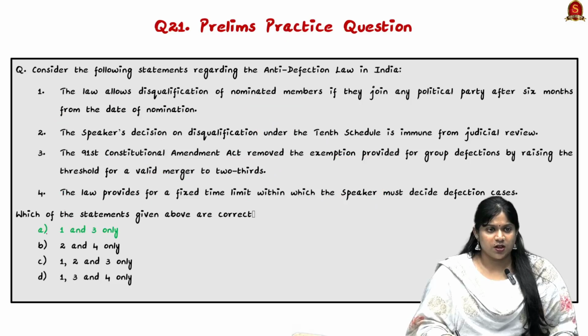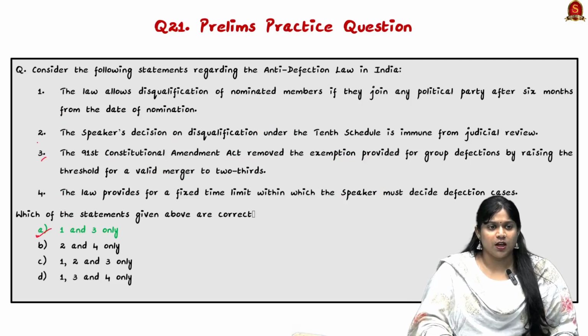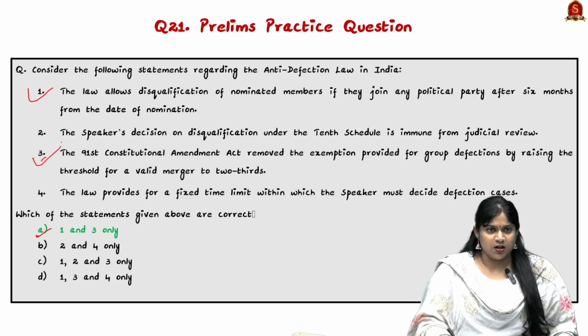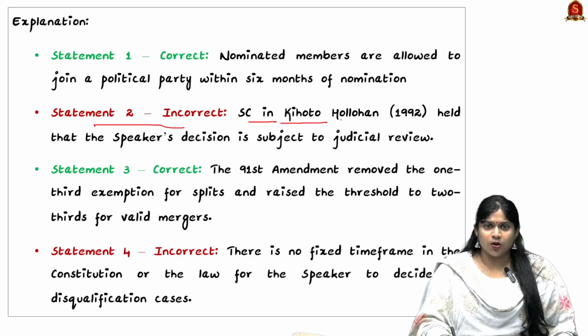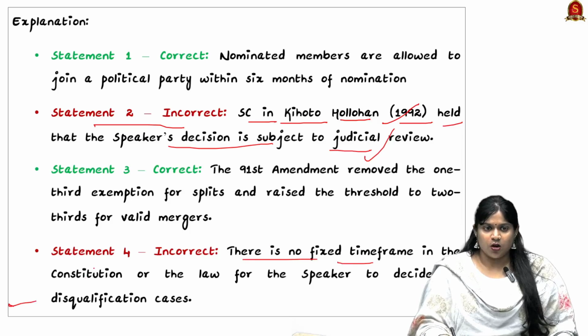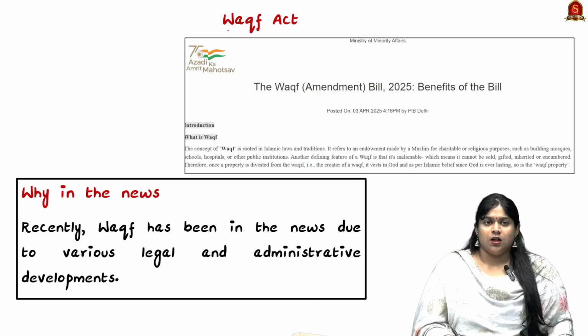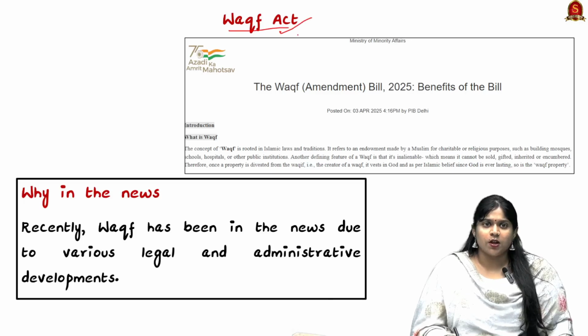So which of these statements are right? Yes, obviously only 1 and 3 are right. See here, we can see why statement 2 is wrong. In the Supreme Court, Kihoto Hollohan in 1992 held that the speaker's decision is subject to judicial review, and statement 4 is incorrect because there is no fixed time frame in law for the speaker to decide the disqualification cases.